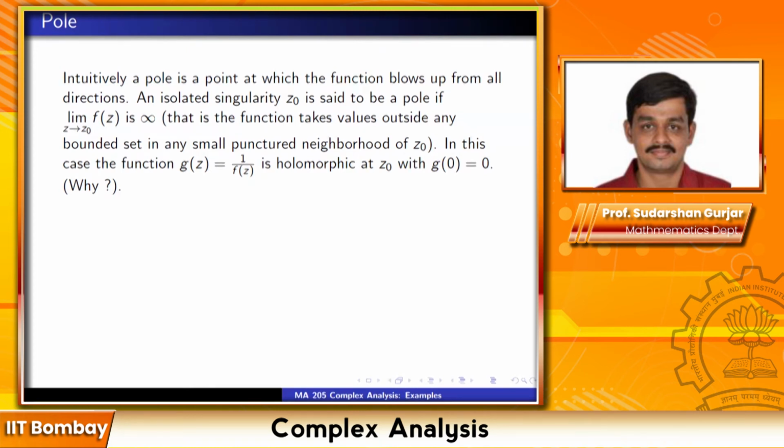Take any punctured neighborhood of z0, the function is unbounded in that neighborhood. If this happens, we say that the function has a pole at z0. So once again, as before, first of all, it has to be an isolated singularity, and this condition should hold: limit f(z) as z tends to z0 is infinite.